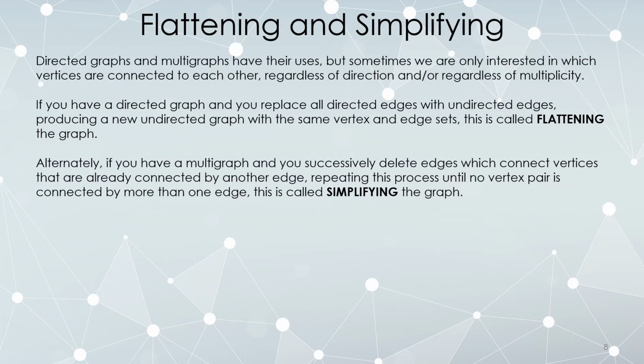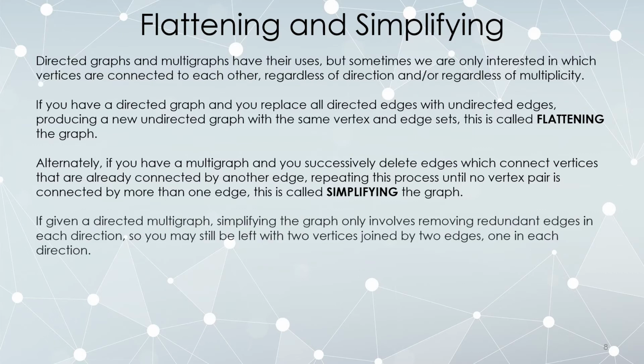Alternatively, if you have a multigraph and any edge which is redundant, in other words, if any edge has sort of a backup, there are two edges connecting the same vertices and you simply remove one of the backups. If you keep doing that as much as you can, so that no vertices remain connected by more than a single edge, but you did not actually change which vertices are connected to each other, that's called simplifying. So flattening a graph is just removing direction from a directed graph. Simplifying is taking a multigraph and saying if there were multiple edges connecting these two vertices, just replace that with a single edge.